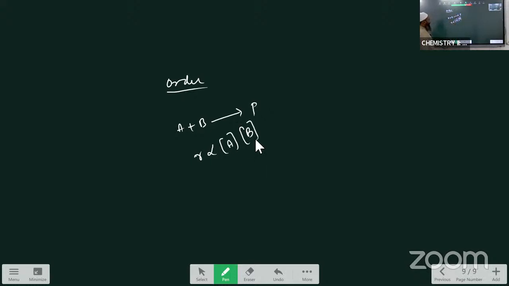Writing it like this is called the rate law equation. It gives the relationship between the rate of the reaction and the concentration of the reactants. The mathematical relationship between the rate of the reaction and the concentration of the reactants is called the rate law equation. Then by doing experiments we find the powers of the concentration. For example, for A, double its concentration and see experimentally: if the velocity of the reaction also doubles, then the power is 1, experimentally calculated.